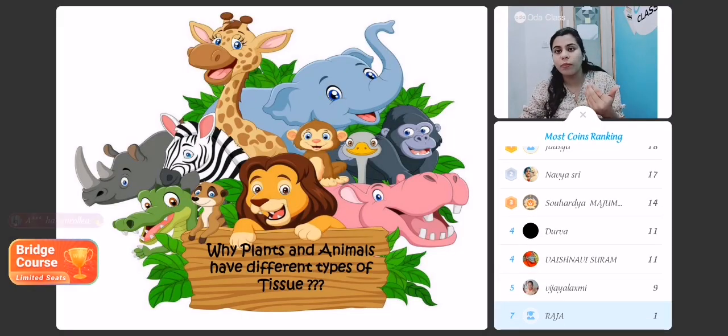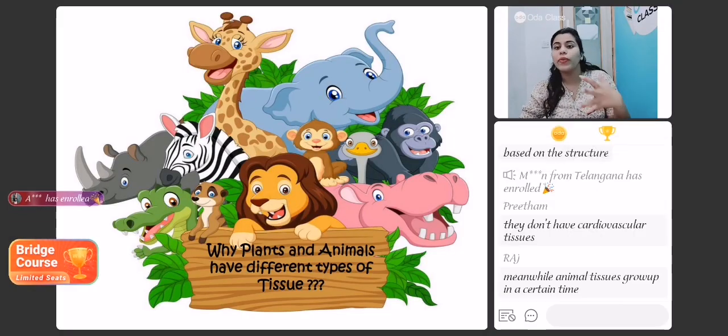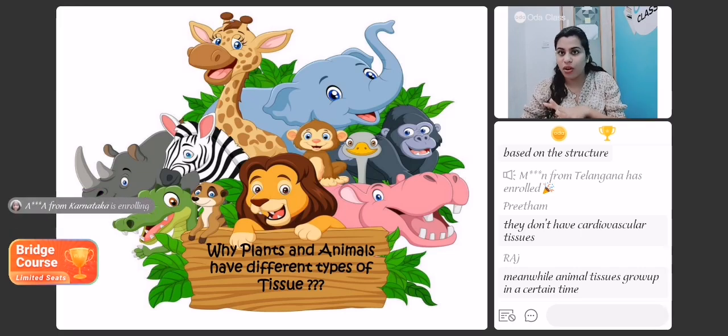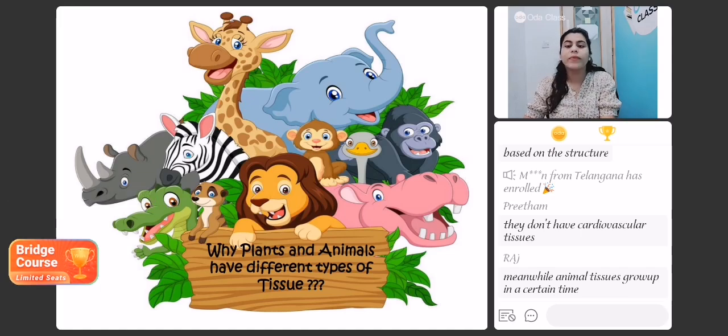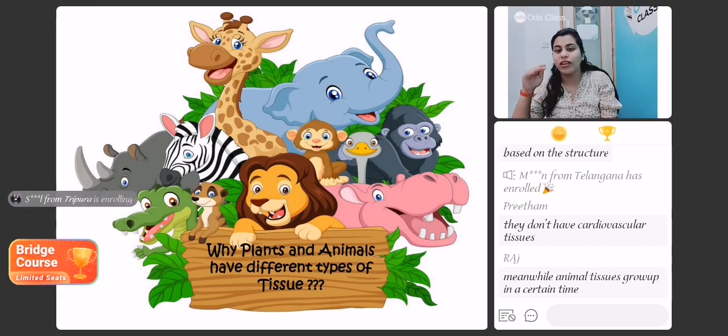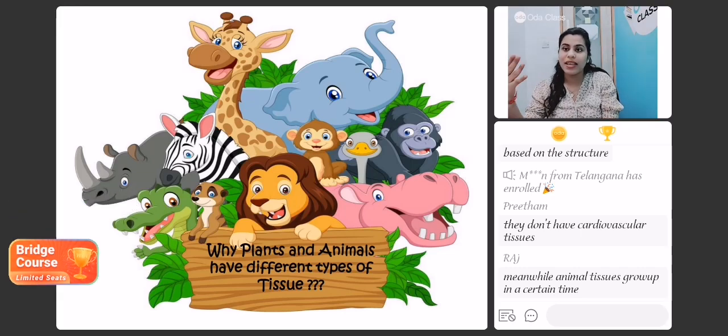They have some cell components which are different, which are for photosynthesis, etc. But animals do not have such components. So yes, students, the plant and animal tissues are very different from each other in many ways, because plants and animals are different organisms and they perform different functions too.